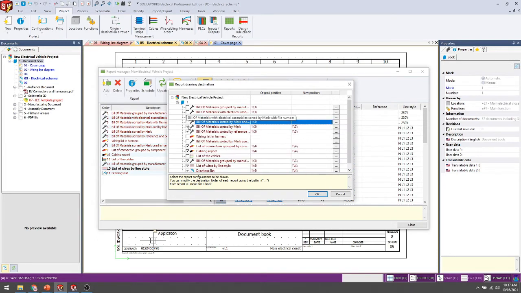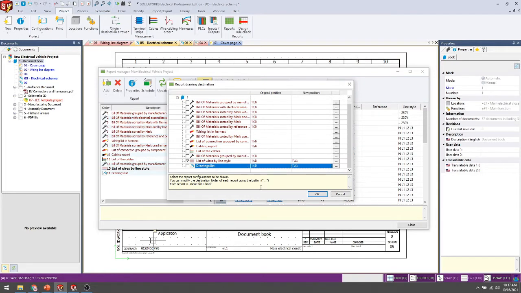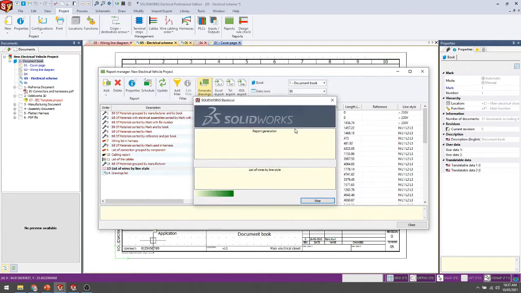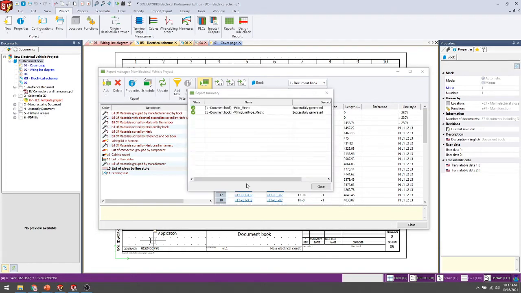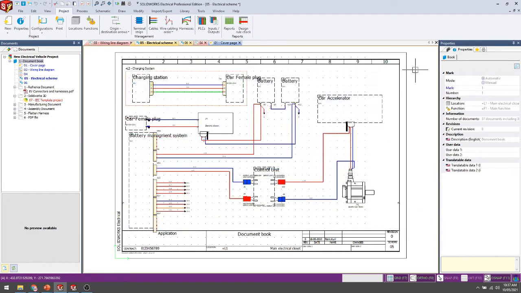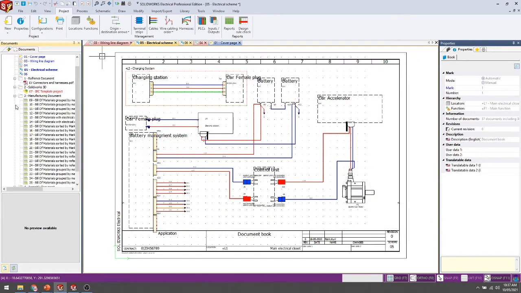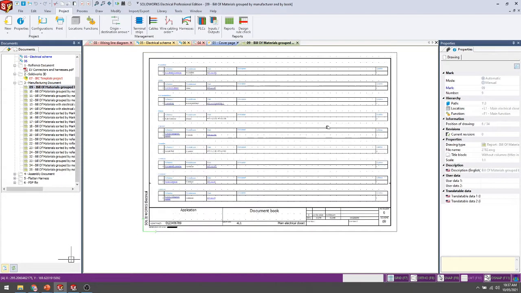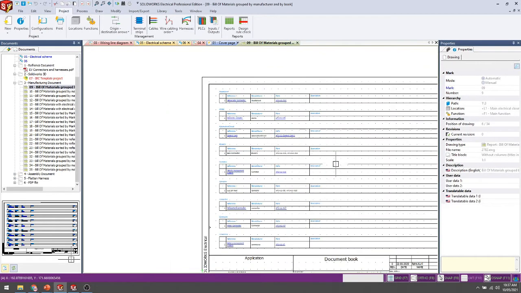I want to add one only for the list of wires. So just select this one and proceed for electrical. It will automatically generate the report, and it can show you inside the project parameter. See, I have done this already. I have already added some reports inside documentation. So if you see here, it will show you like this.